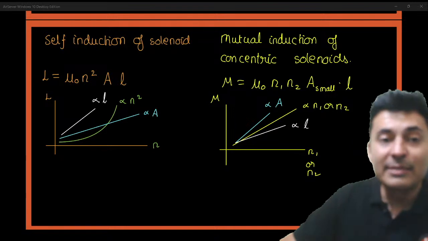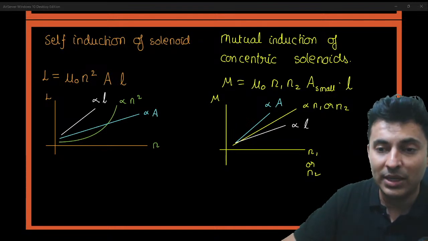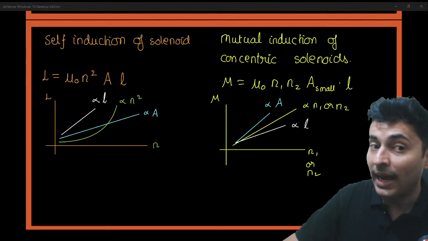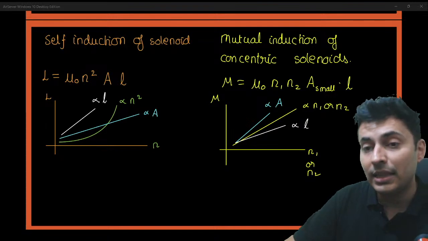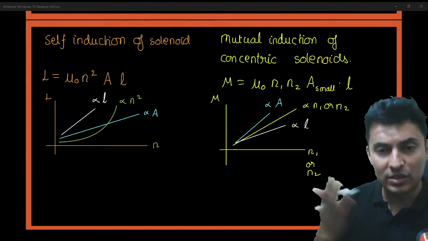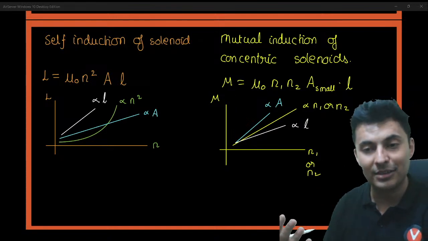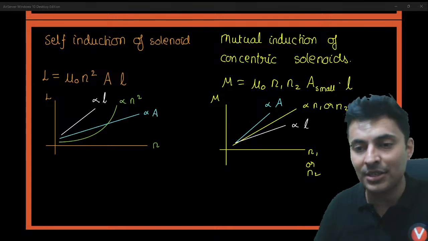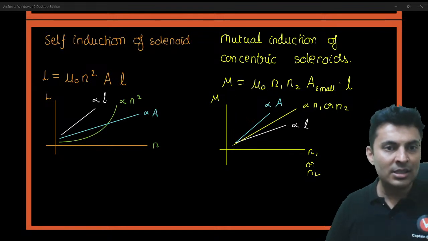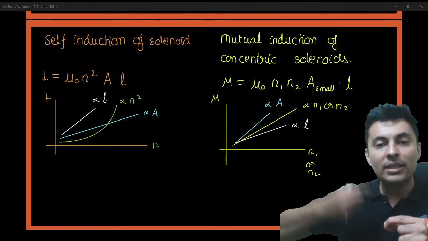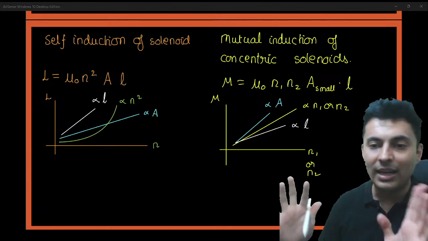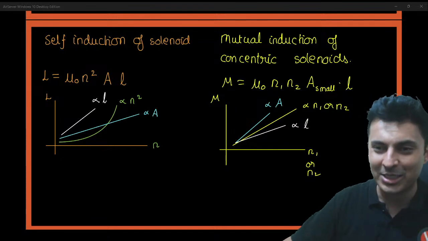Yes. Perfect. Small n is number of turns per unit length. So again, you will have to see in the problem whether the length is kept constant or the total turns is kept constant, or different solenoids are being used of different turns per unit length. Accordingly, you will change whether it is directly or inversely proportional to either of the quantities. Sometimes they can just tell you the length of the wire is constant, only the number of windings has been changed. So accordingly, you will adjust it just like we did for the previous questions.